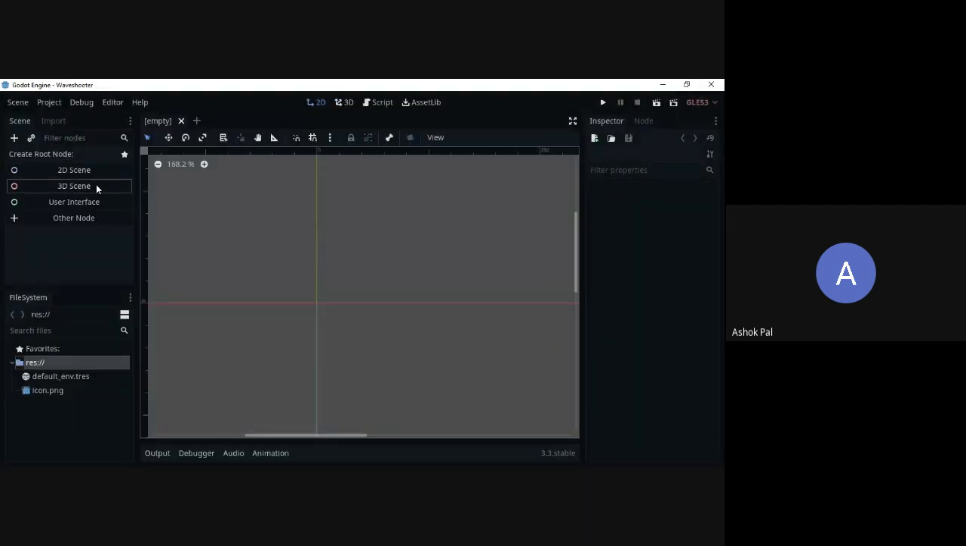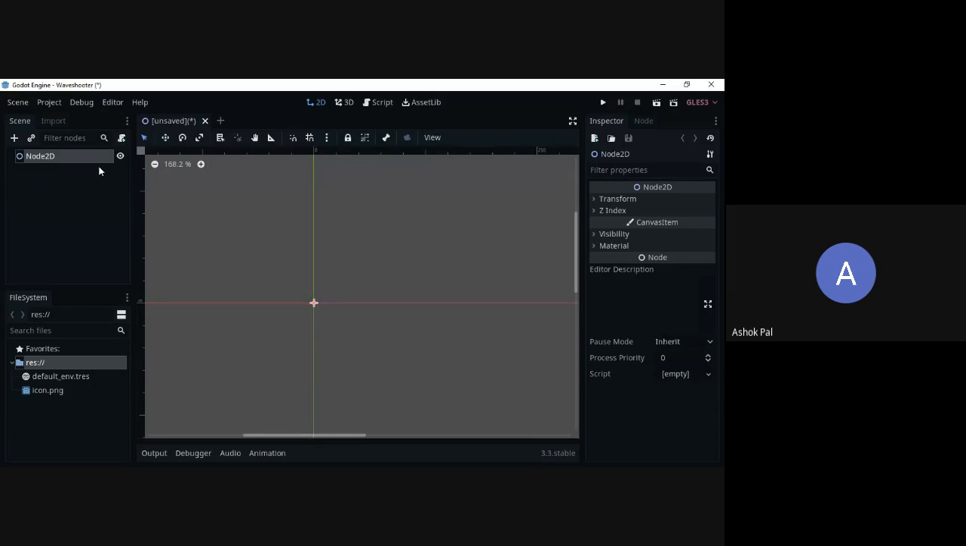So when you start your project, it will be something like this. Okay, just click on 2D scene because we are creating a 2D scene. Node2D will come. Now you can write anything for the name. I will just write hello world for the name of that node. Hello world. Did you get that? If anyone has doubts, please write here.